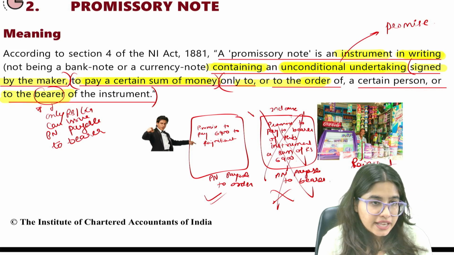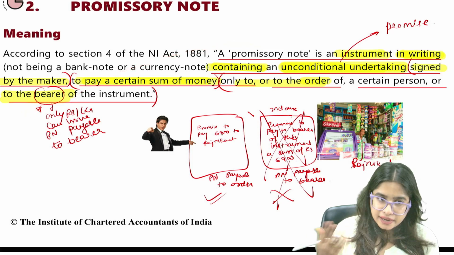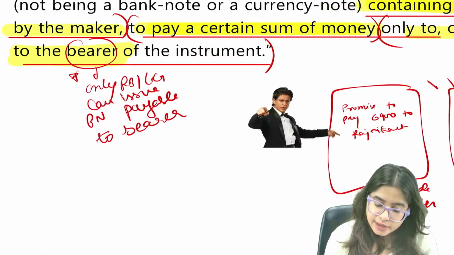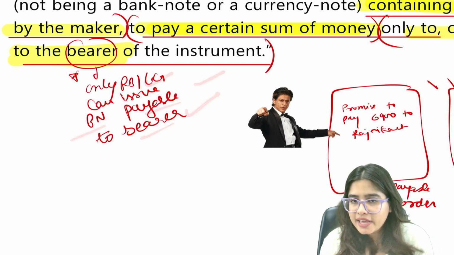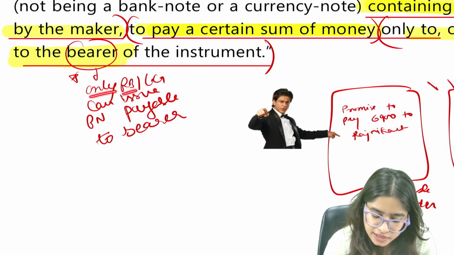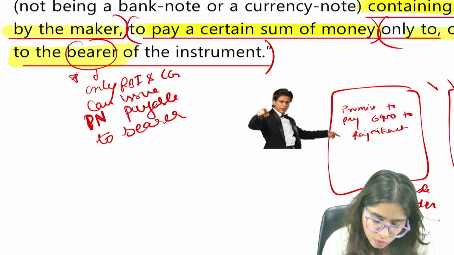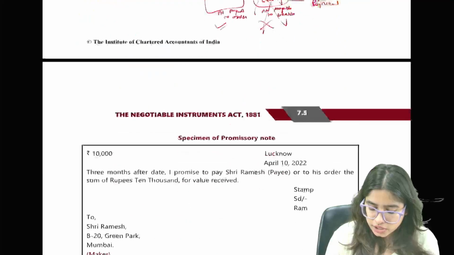To bearer means anyone. So in the definition, the bearer is mentioned, but practically we will study that a promissory note is not payable to bearer. Only RBI and central government can issue a promissory note payable to bearer. What I have written here, you can write: only RBI and central government can issue a promissory note which is payable to bearer. I hope this is crystal clear to all of you.